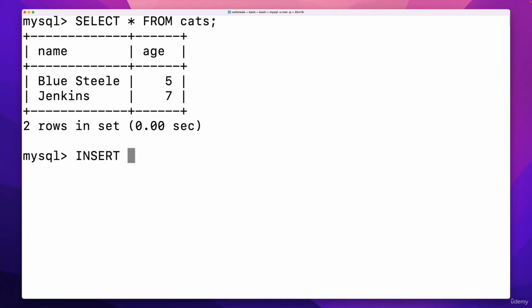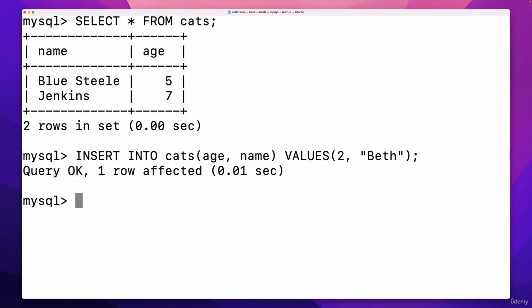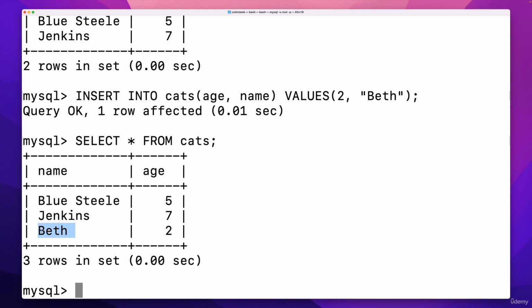So if I try that, insert into cats, and then I'll say age first and then name, and then our values will be, and you can see I typed a quote because I was just not paying attention. We don't want a quote because we're inserting an age first. Let's say a 2-year-old cat named, how about Beth? Sure. And if I insert that, it looks like it worked. And if I do a select star from cats again, we'll see that Beth was inserted as the name in that row and age was 2. So as long as we follow the order we laid out, the order overall doesn't matter.